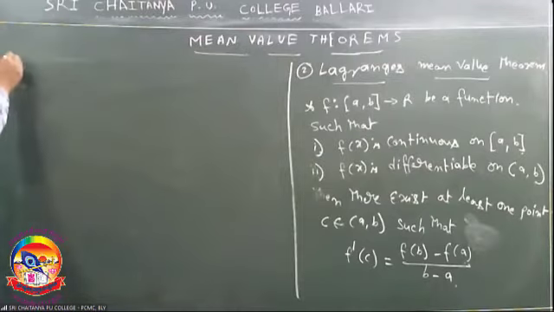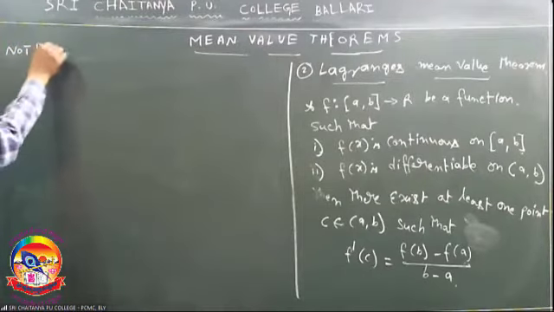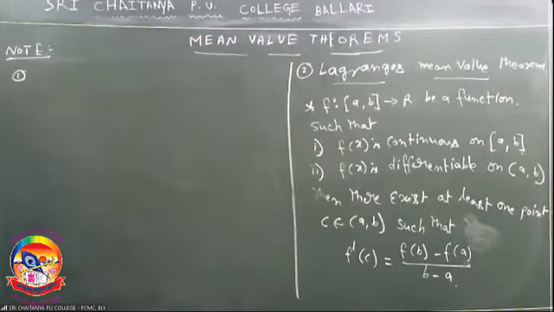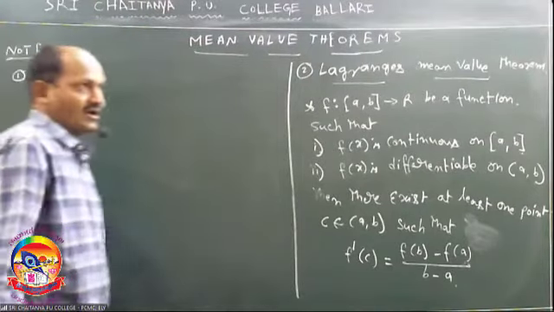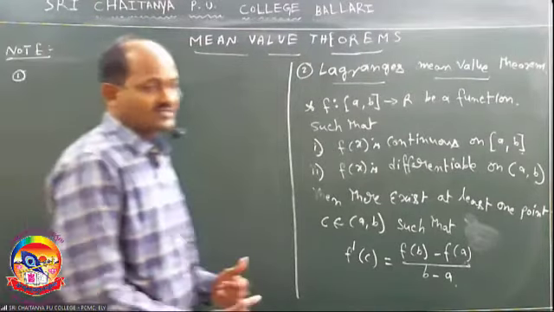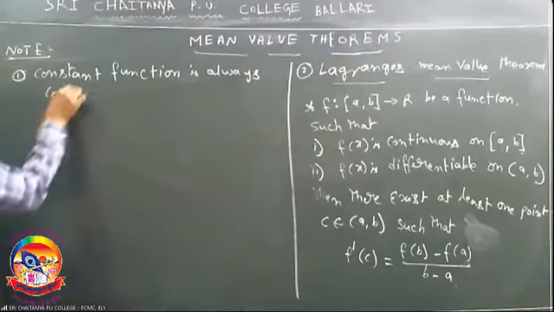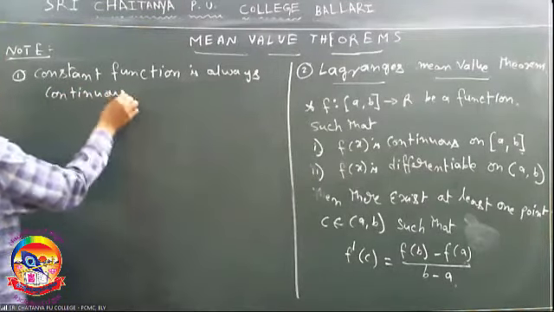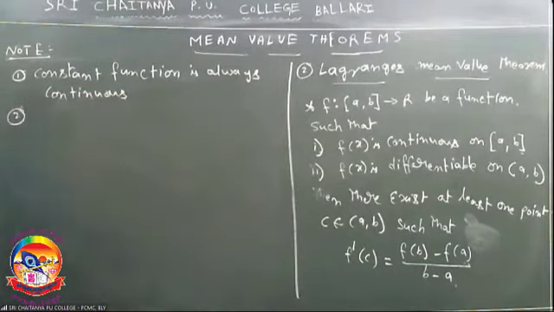Right, next, note. Already you know that constant functions are always continuous. Constant functions 1, 2, 3, any numbers. Right, note, first point. Constant function is always continuous. Constant function is always continuous function.